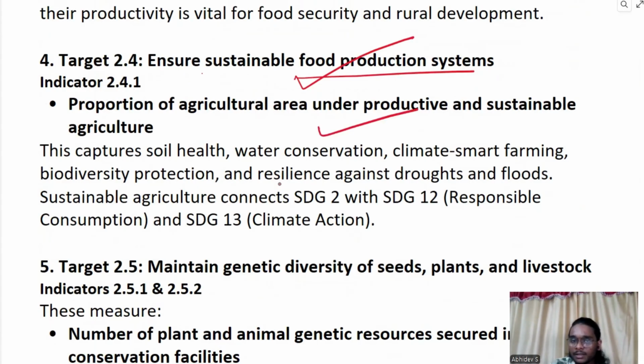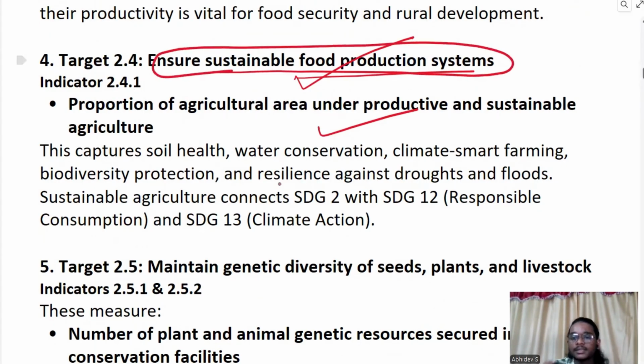So target 2.4 tries to ensure that there is a sustainable food production system. That is, food is produced sustainably, without much greenhouse gas emission and without many pollutants being produced. Suppose in Punjab and Haryana, the stubble burning issue and its correlation with the pollution in Delhi. That is not a sustainable agriculture practice.